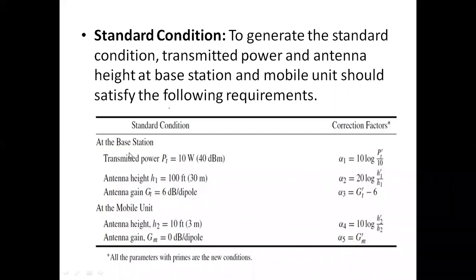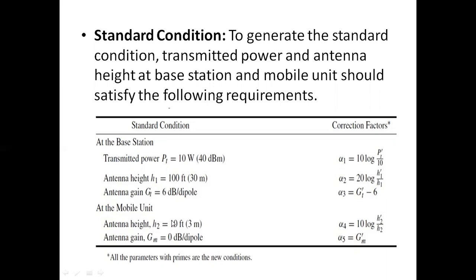So the first one is at the base station, the antenna. That means the transmitted power at the antenna must be 10 watts or 40 dBm, the antenna height must be 100 feet or 30 meters, and the antenna gain must be 6 dB per dipole. And similarly at the mobile unit, the antenna height must be 10 feet or 3 meters, and the antenna gain must be 0 dB per dipole.